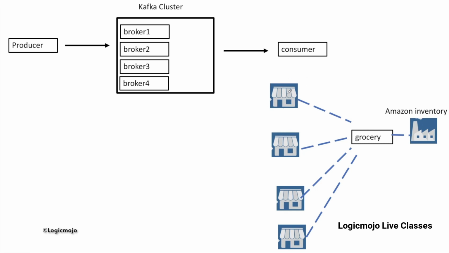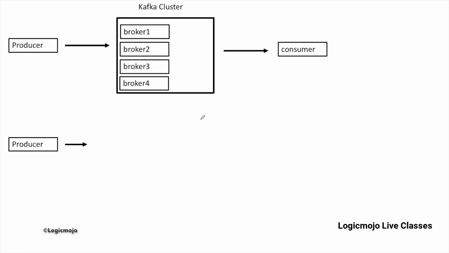Similarly, if these vendors want to send details about electronics items, we create another topic, let's say electronics, and all these different vendors send the data related to electronics. At the Amazon inventory's consumer side, we are able to get the data related to electronics, or similarly we can get the data for grocery items. So that is what a topic is in Kafka. Basically, a Kafka topic is a named stream of records.